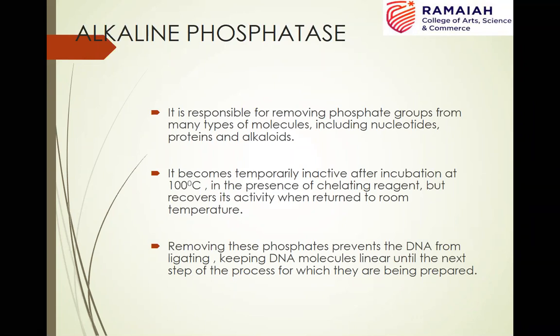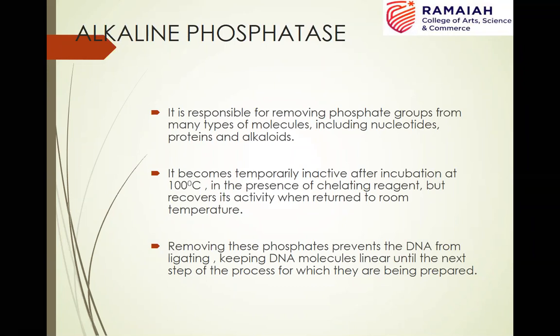In order to avoid the formation of this religated vector without the incorporation of foreign DNA, we treat the linearized vector with the enzyme alkaline phosphatase. This alkaline phosphatase removes the phosphate group from the 5' terminal. When there is no phosphate group at the 5' terminal, it cannot be religated without the presence of foreign DNA.